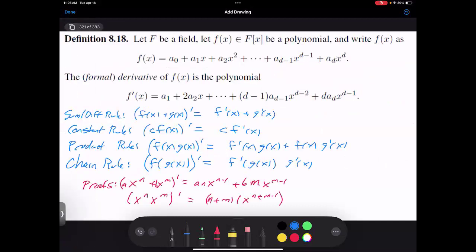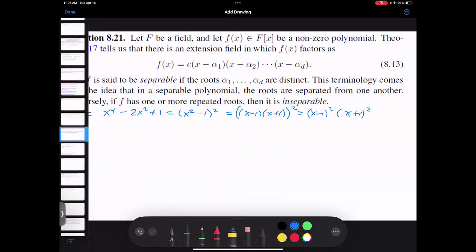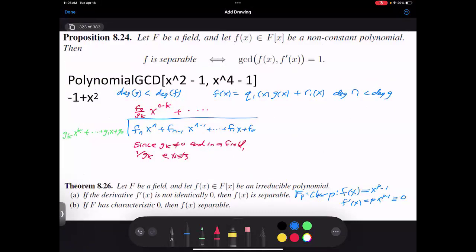We talked a little bit about what it means to be a formal derivative. There's no calculus, there's no limits going in here. Just a formal definition, but all the rules from calculus hold. And this allows us to have a really nice condition to find out when f can be written as a product of distinct roots. We got to this really nice condition that it's separable if and only if the greatest common divisor of f and f prime is 1.